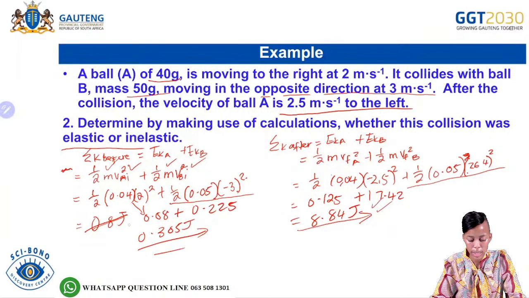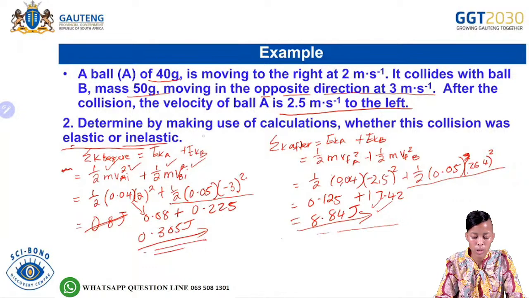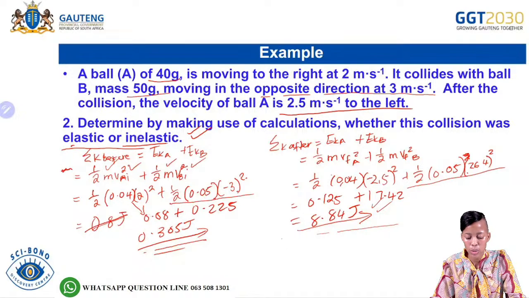So in this case, before the collision we have 0,305, and after the collision we have 8,84. So the question was saying that we needed to determine whether the collision was elastic or inelastic. So in this case, our collision would therefore be inelastic. Why? Because the total kinetic energy before the collision is not equal to the total kinetic energy after the collision.